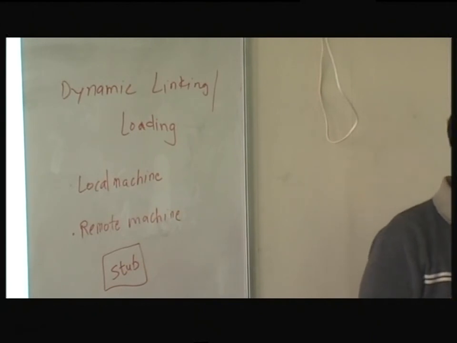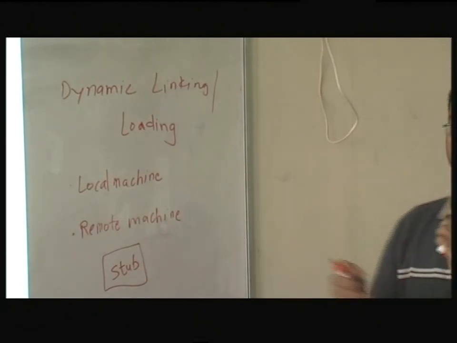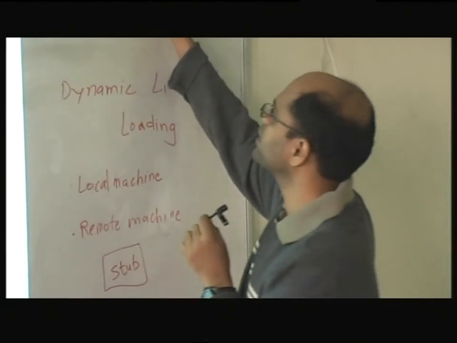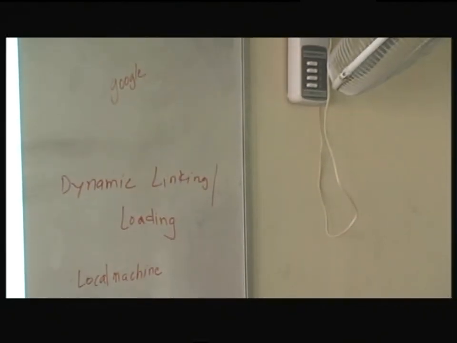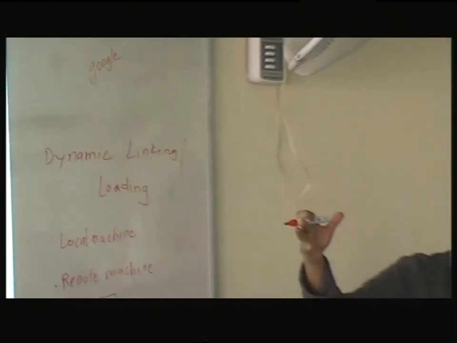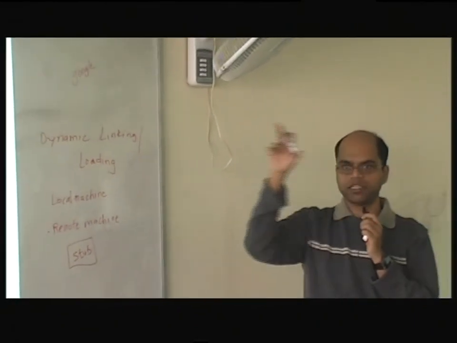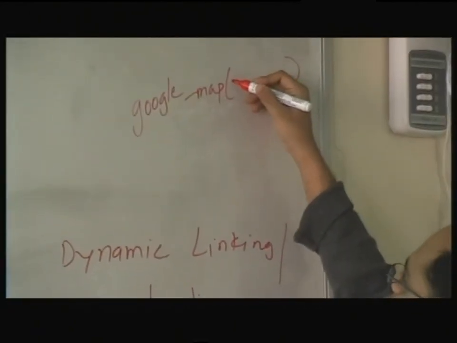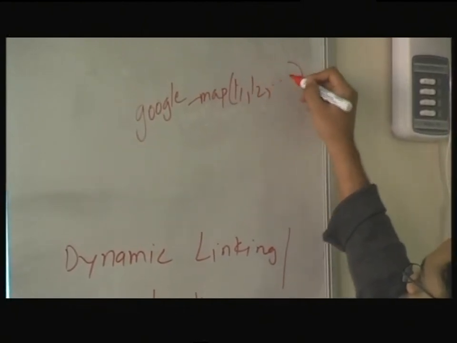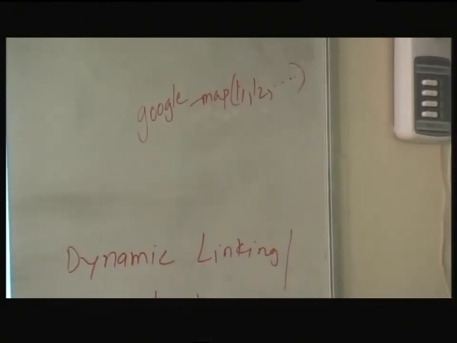Right. So for example, let's say I have a function called Google Map, and Google returns me an actual map of all my GPS coordinates. I have a bunch of GPS coordinates and I want to put them on the map in a JPG image. So let's say Google Map is my function and its parameters are location 1, location 2, and so on. This is my function.